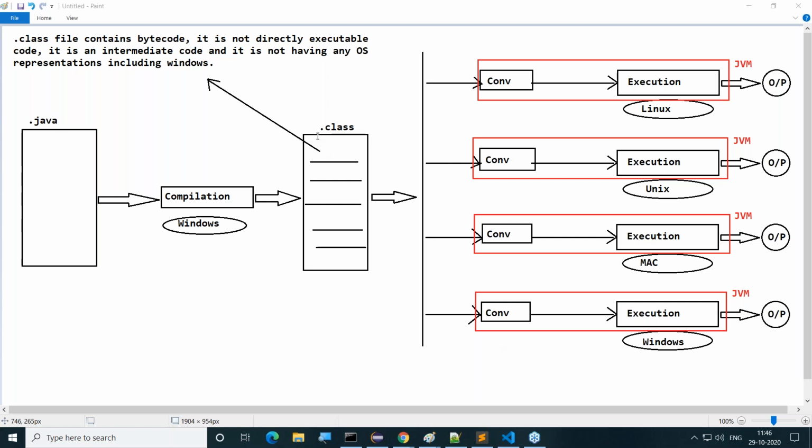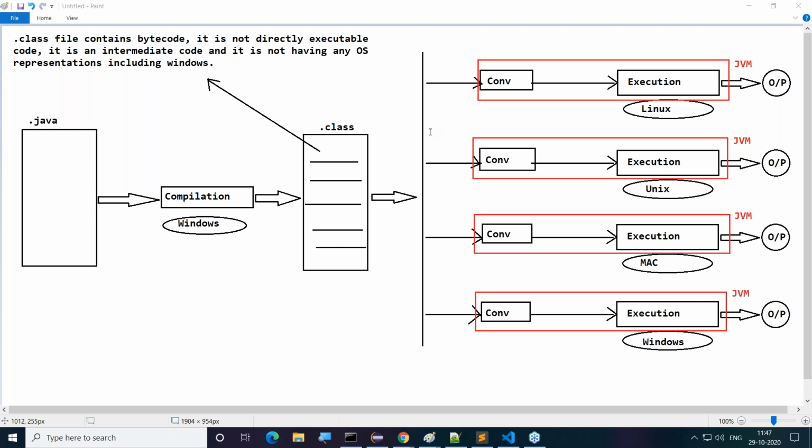That's okay, fine. Guys, now I'm asking one question to all of you. Try to answer it. In this overall diagram, how many times did we compile our program? Come on, you have to answer.